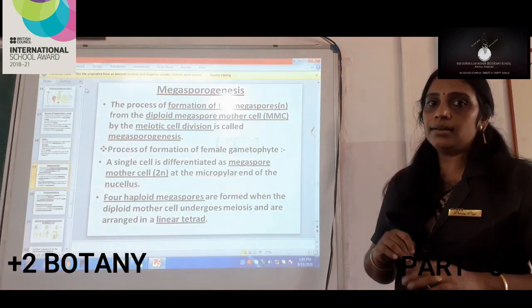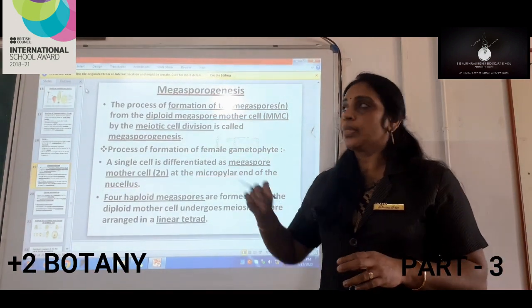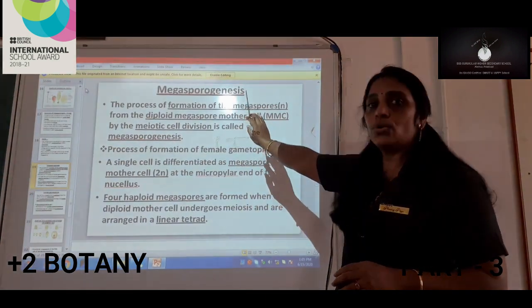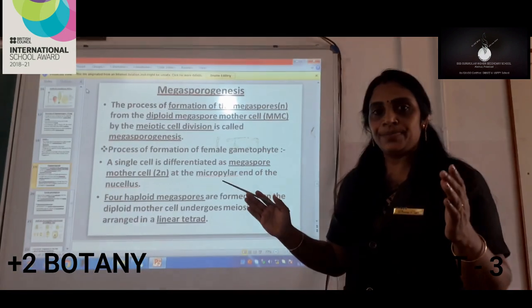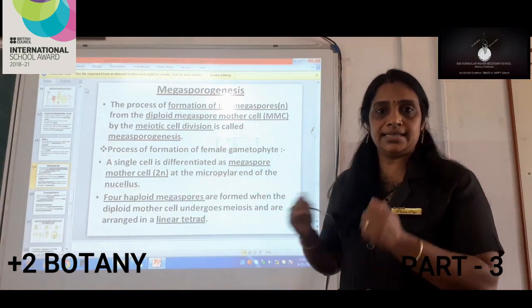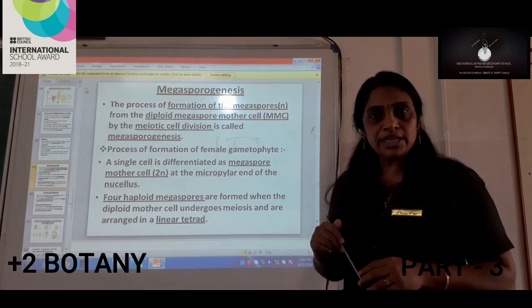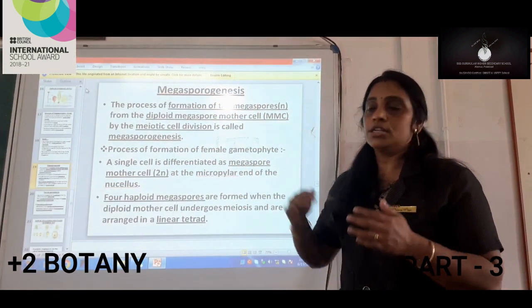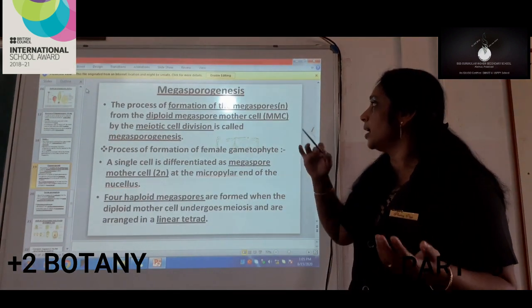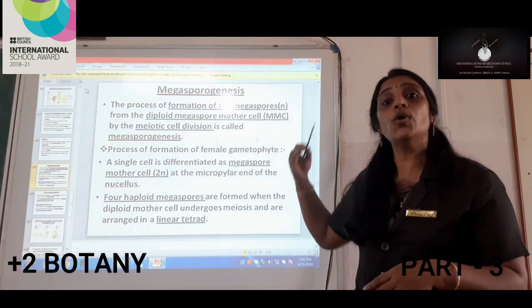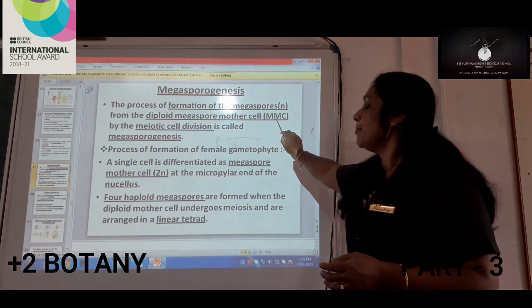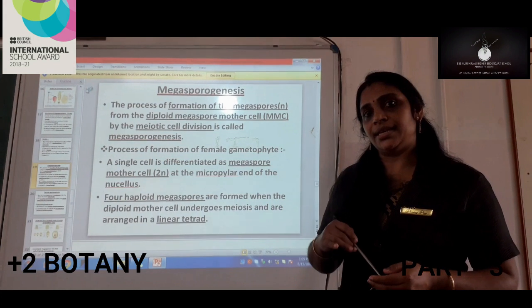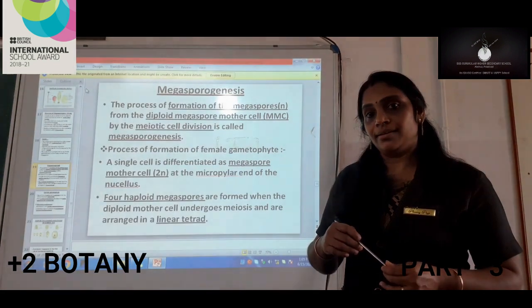Coming back to the next part, that is megasporogenesis. Again, I will be repeating the same thing from the word megasporogenesis. We can split it: genesis means formation, and what is formed there? Megaspores are formed there. So it is the process of formation of megaspores from the megaspore mother cell, that is MMC. We have studied about the microspore mother cell, PMC, for pollen grains.